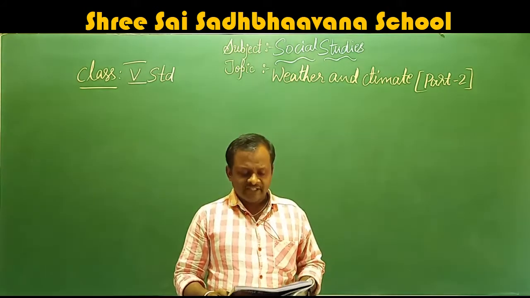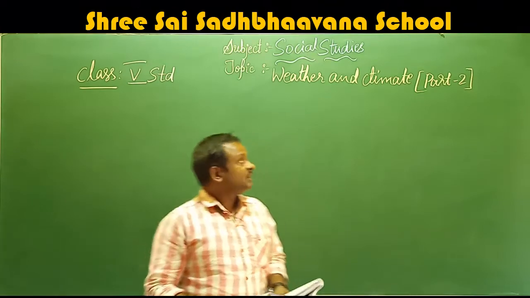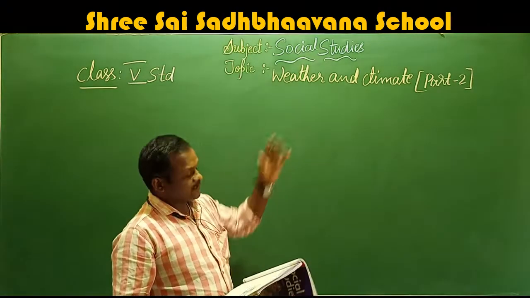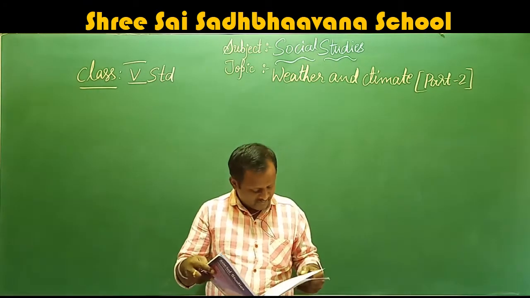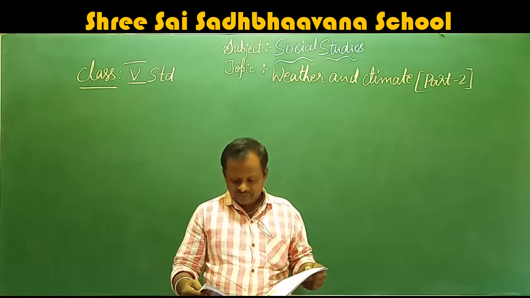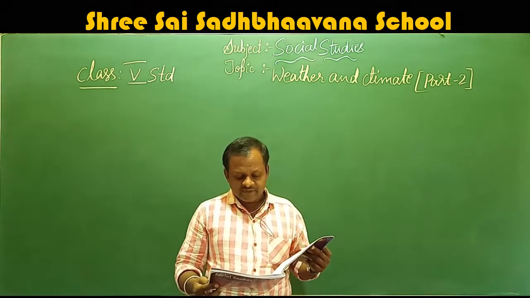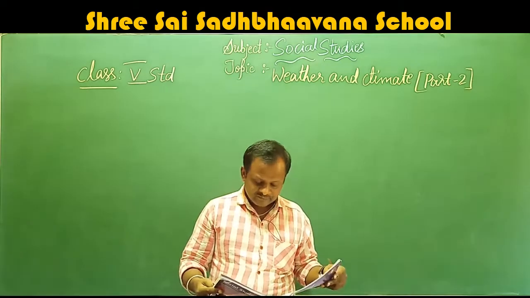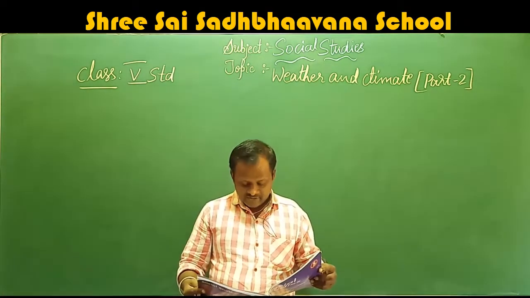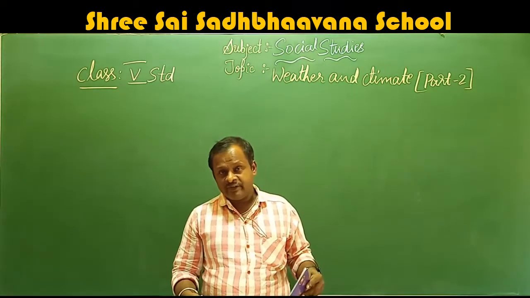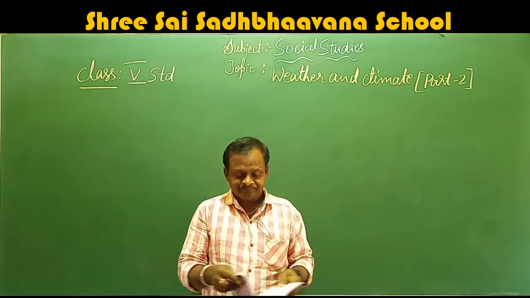We are learning about weather and climate, that is the fourth lesson. Up to here, page number 24, I have explained, and on page number 25 also I have explained a few lines. In this chapter, we have learnt what weather is. Weather is the condition or the state of the atmosphere over a short period. What is climate? The weather condition for a long period. That is called climate.